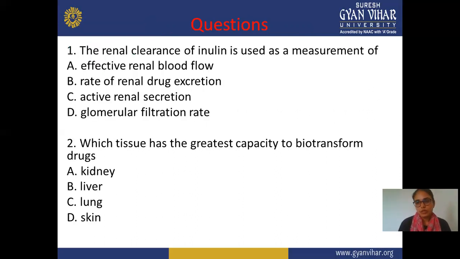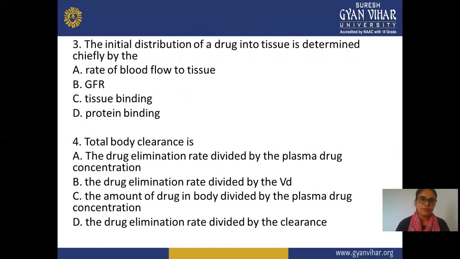Next, after this, there is a question part related to this topic. The first question: renal clearance of inulin is used for measurement of A, the effective renal blood flow, B, rate of renal excretion, C, active renal secretion, D, glomerular filtration rate. Second question: which tissue has the greatest capacity for biotransformation of drugs? A, kidney, B, liver, C, lung, D, skin. Third question: the initial distribution of a drug in the tissue is determined chiefly by A, rate of blood flow to the tissue, B, GFR, glomerular filtration rate, C, tissue binding, D, protein binding.